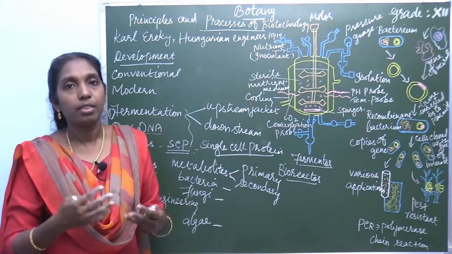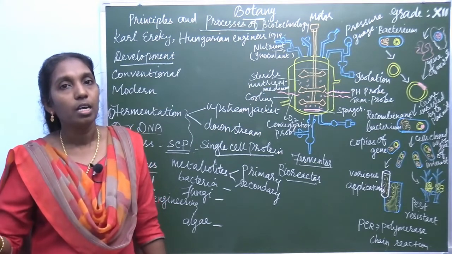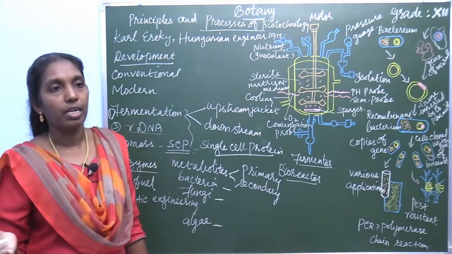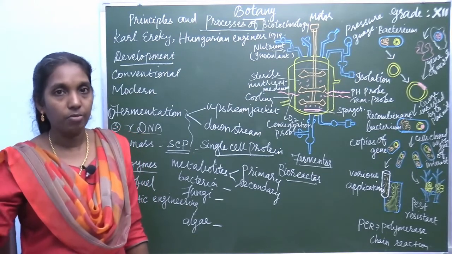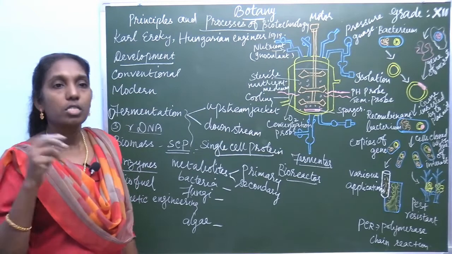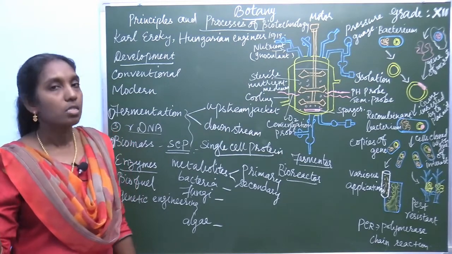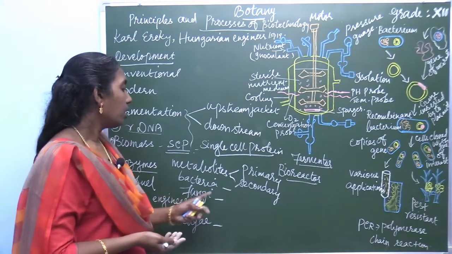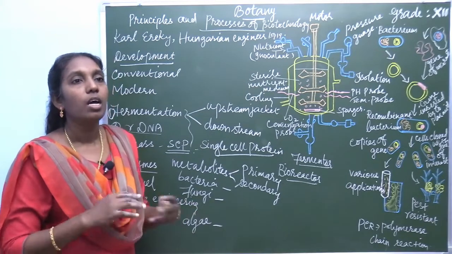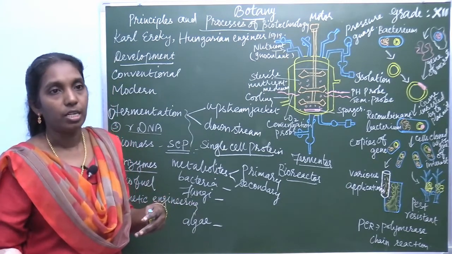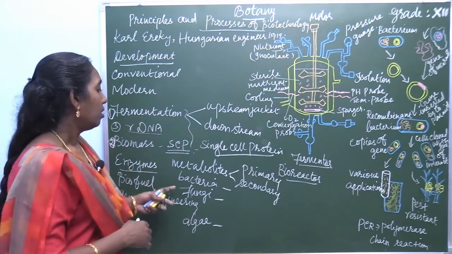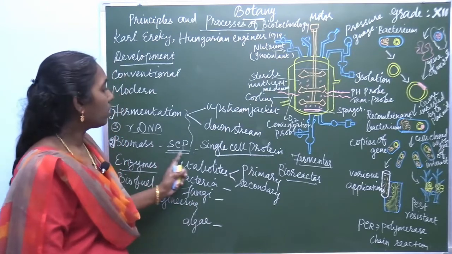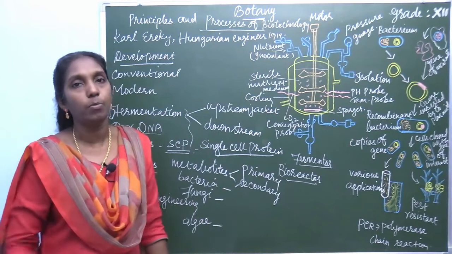Some substance, ethanol, can be converted to acetic acid as vinegar, or isopropanol converted to acetone, or sorbitol converted to sorbose. These are all examples of bioconversion or transformation.